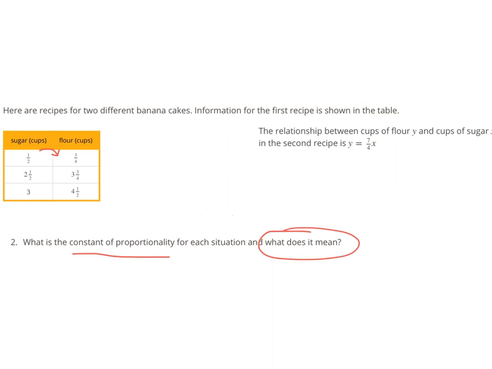So the question is, how many 3/4 fit into 1/2? So that's 3/4 divided by 1/2. And when you're dividing with fractions, you turn it into a multiplication problem, take the reciprocal of that second one. You'll notice we can simplify diagonally by dividing both of those numbers by 2, and then multiply horizontally, so we get 3/2. So for our first situation, our constant of proportionality is 3/2, and that means that for every cup of sugar, you need 1 1/2, or 3/2 cup of flour.